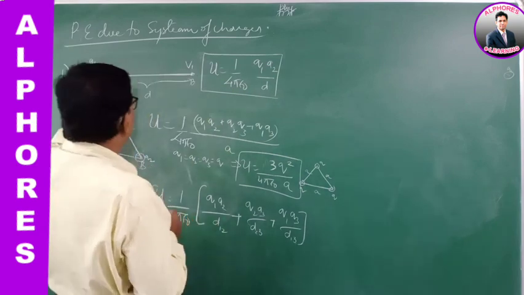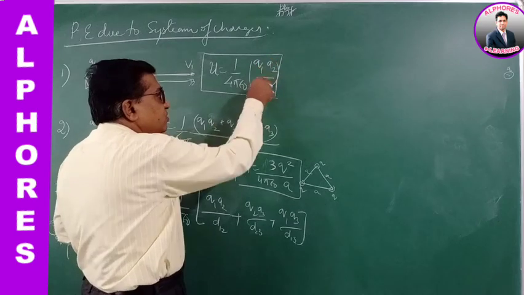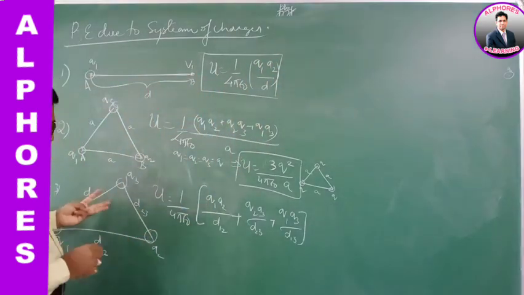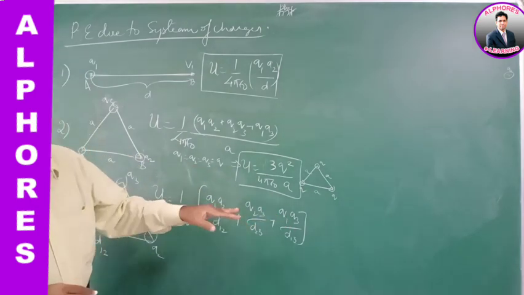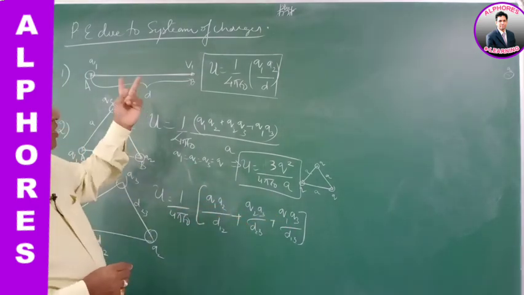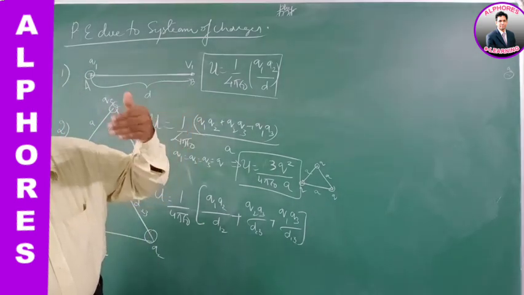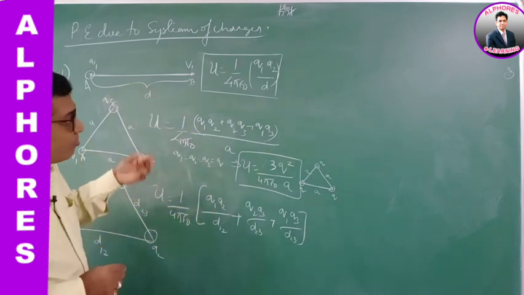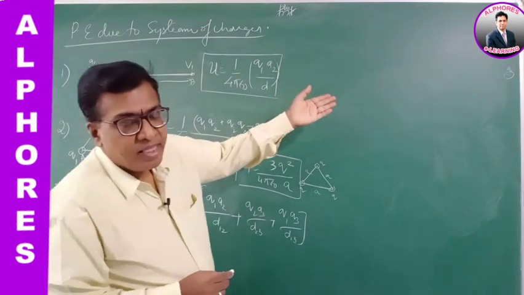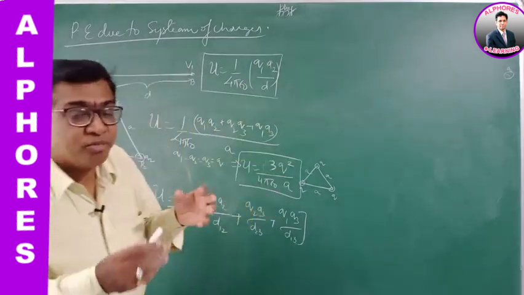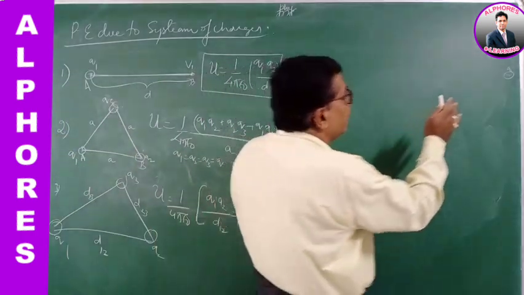Now, when there are two charges, the potential energy is 1 by 4 pi epsilon naught Q1 Q2 by D. There is only one term like this. When there are three charges, there are three terms this way, three combinations. For two charges, one combination. As the number of charges increases, the number of combinations increases. So you need a formula for the number of combinations you have to take.